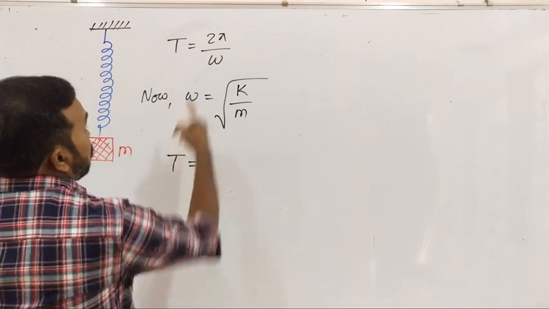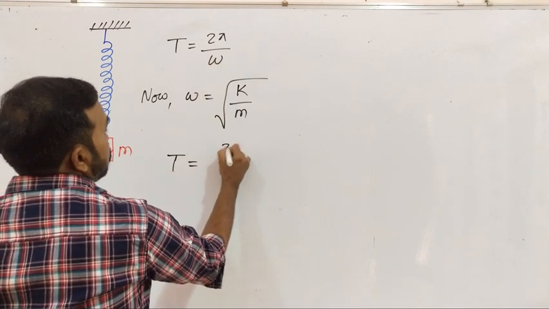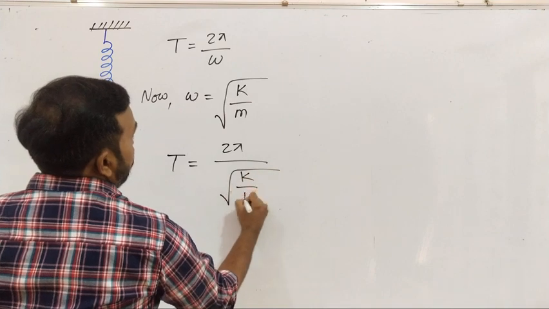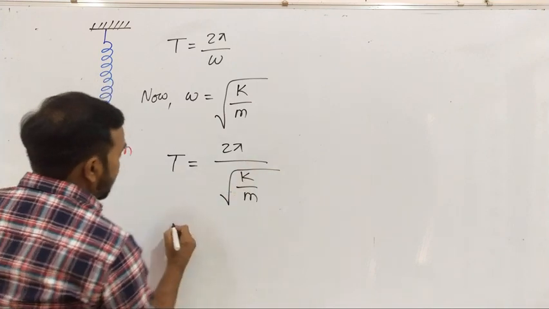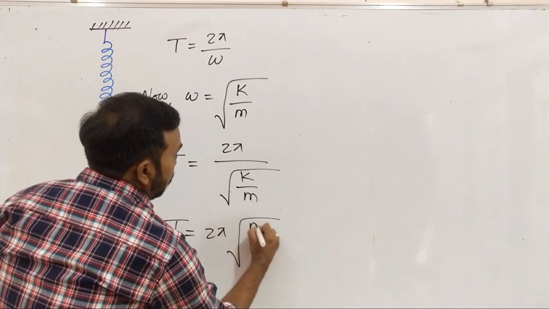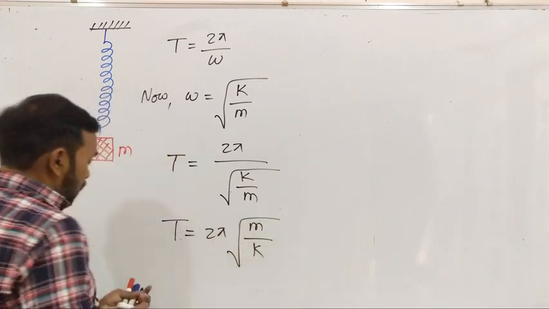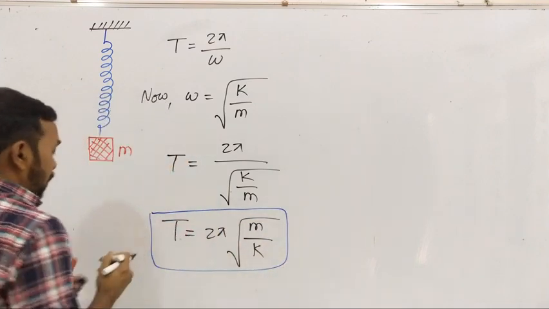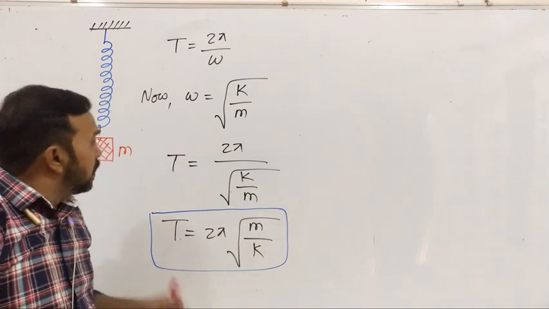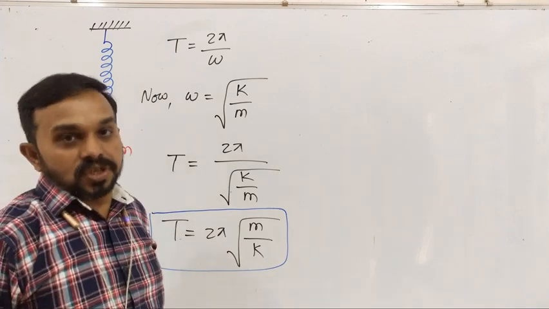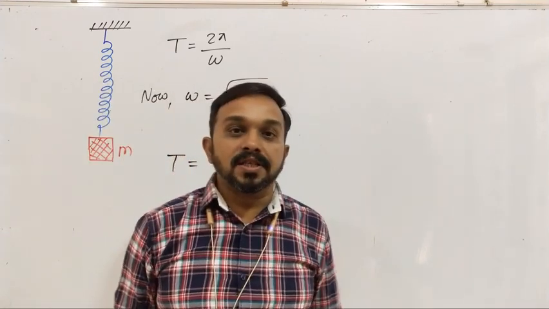T is equal to 2 pi divided by under root of k by m, or it can be written as time period T is equal to 2 pi under root of m upon k. So this is the formula for the time period of a spring mass system, where m is the mass attached to the spring and k is the force constant, also called the spring constant.